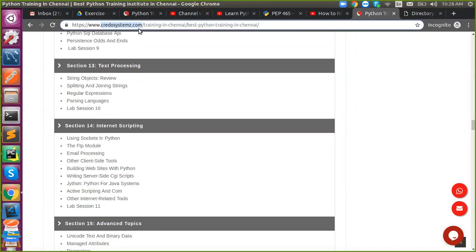The reason is that it is difficult to remember the number. You can easily memorize credosystem.com, google.com, facebook.com. But if I ask you the IP address, from a human psychology perspective, it is hard to always remember the number, right? So that's why we have domain names mapped to those numbers. If I ask you the IP address for the site, you never know that, right? So that's why we map them with names, so we can easily relate to them.